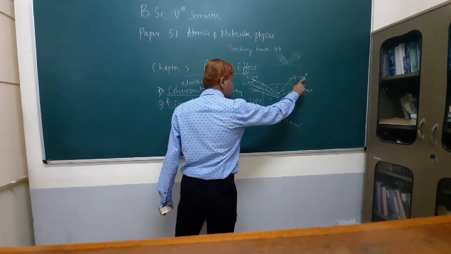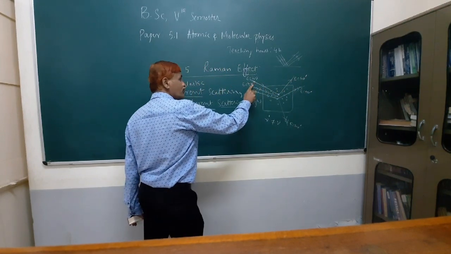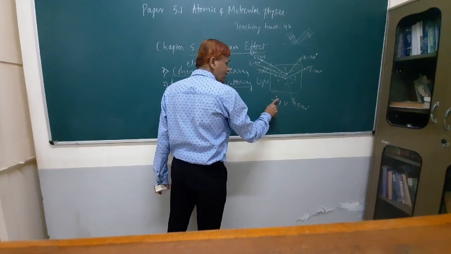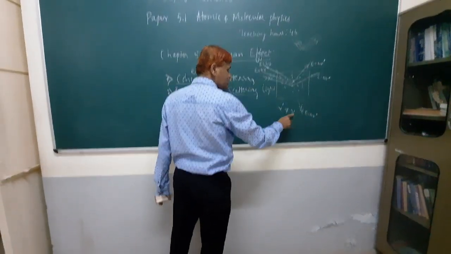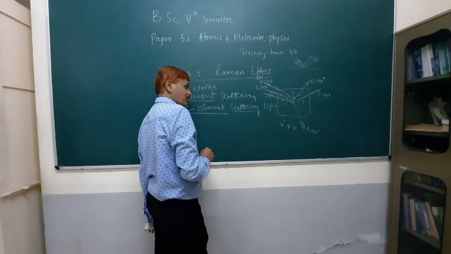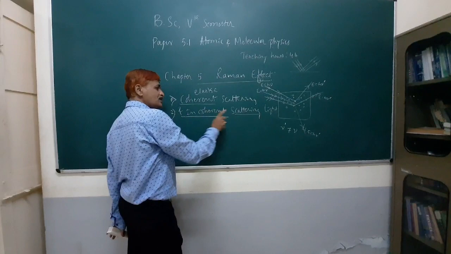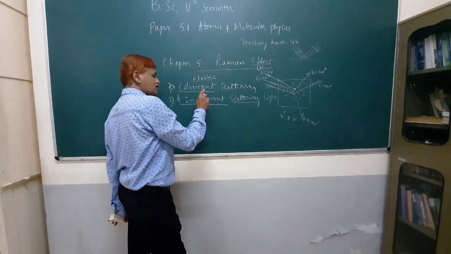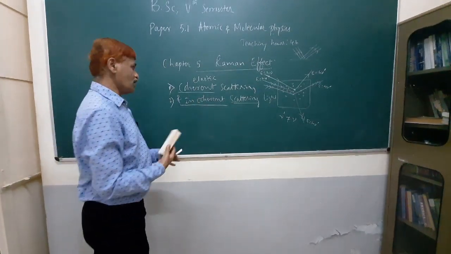You are going to get a frequency of the scattered light different from the frequency of the incident light. Nu dash is not equal to nu, where nu dash is the scattered frequency and nu is the incident light frequency. If this is the case, then that is known as inelastic scattering. So we have to discuss coherent scattering and also incoherent scattering in this chapter.